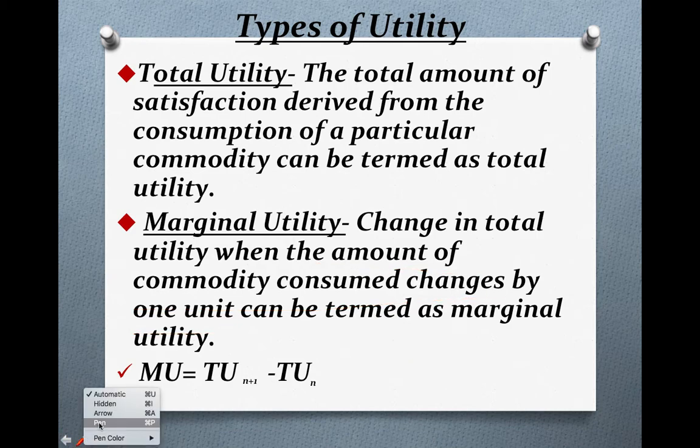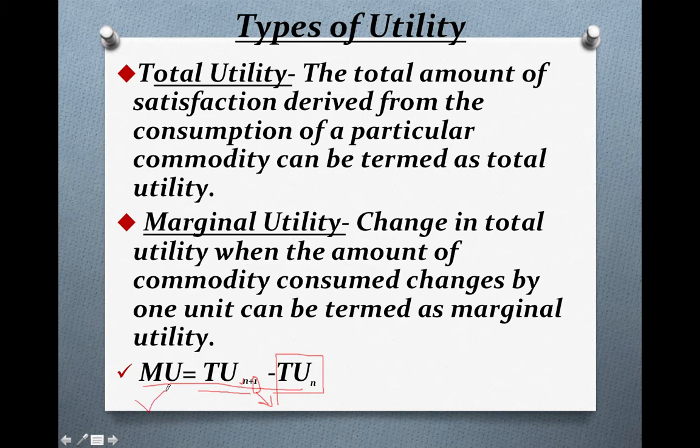So students, here is one formula given, that is MU equals TU(n+1) minus TU(n). Here 1 is the additional unit which you have consumed. So TU(n), n is the commodity and 1 is the additional commodity. So the difference between the total utility with the additional commodity and the total utility derived before is known as MU.